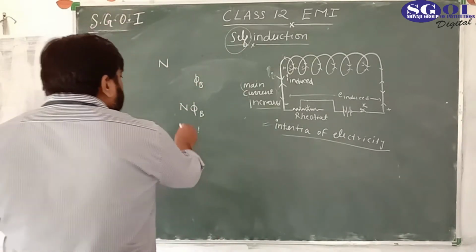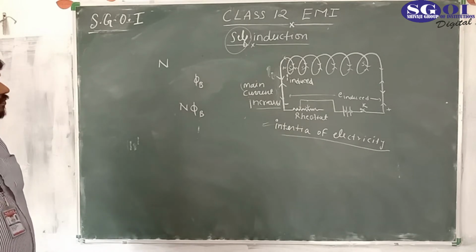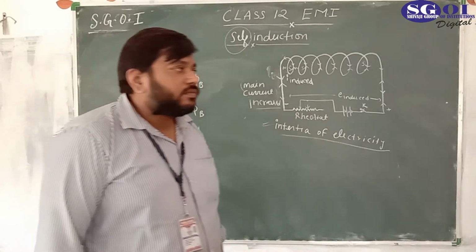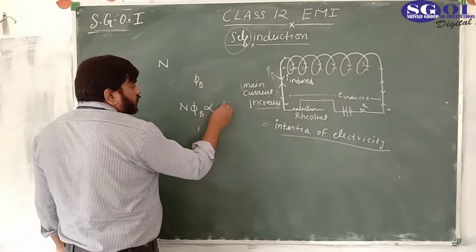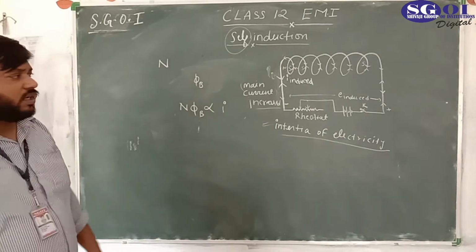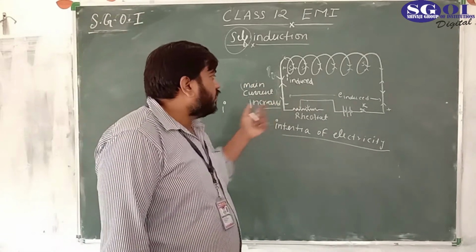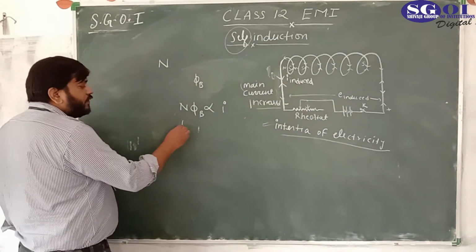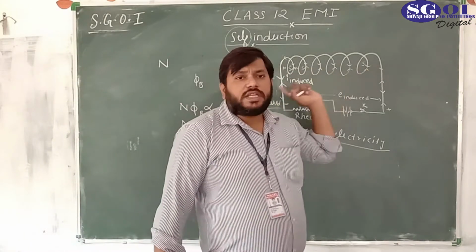This net flux is proportional to the current flowing, not the induced current, the net current which is flowing, assuming there is no magnetic material.